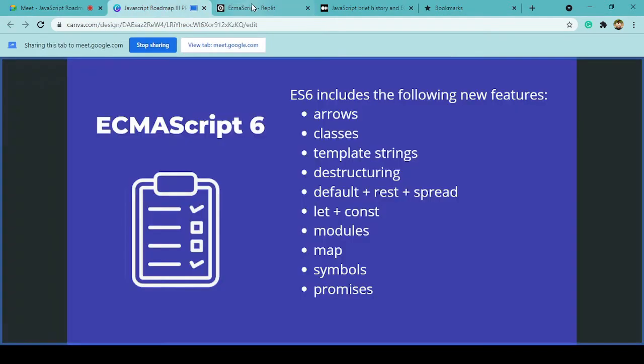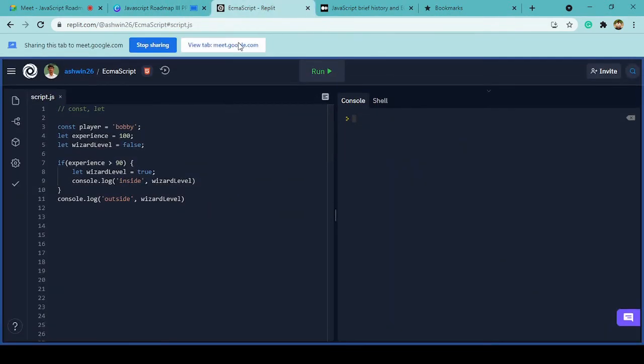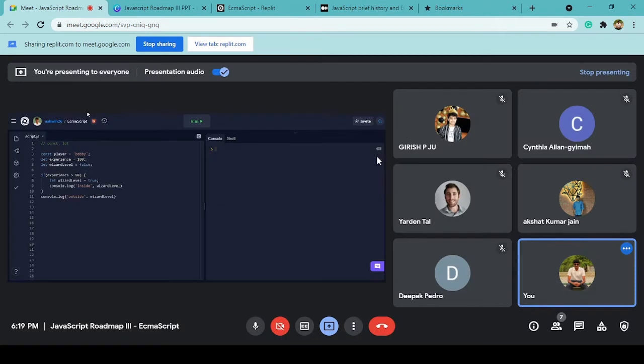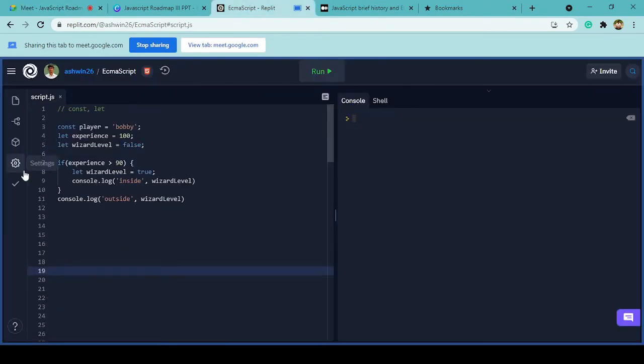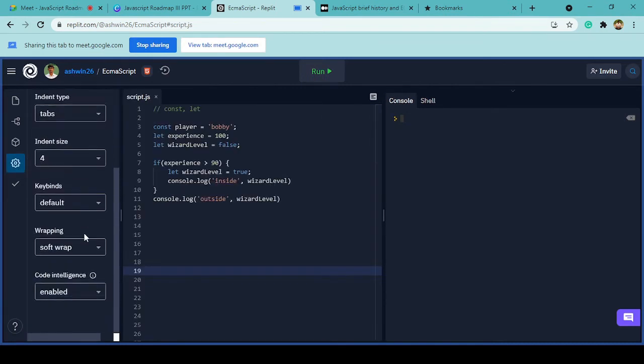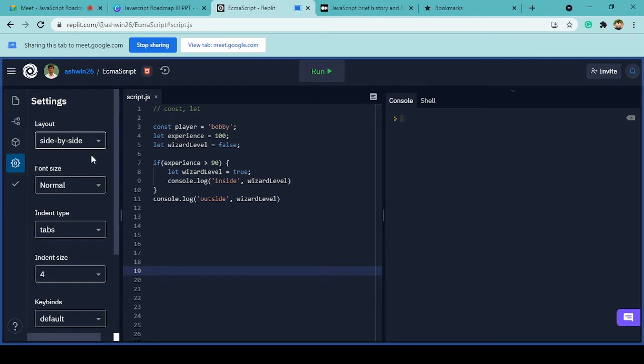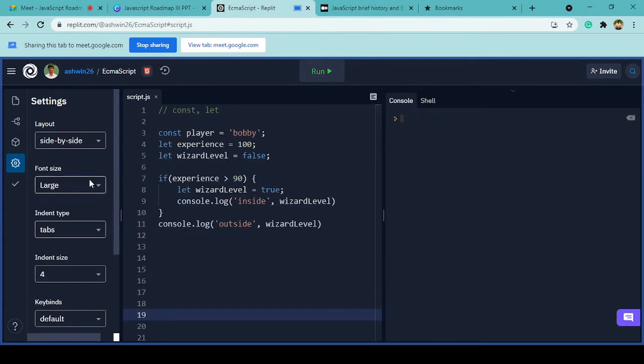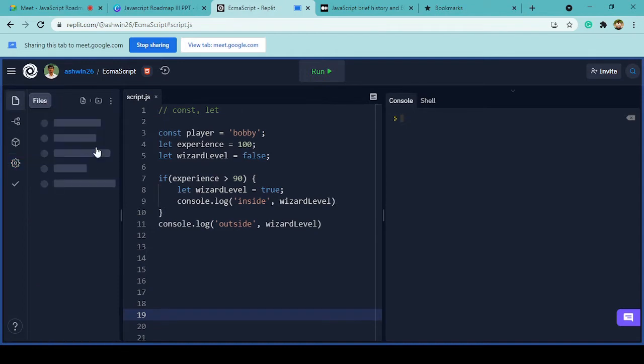Okay, so the first one I'm going to show you is two keywords called const and let. Let me increase the size of the font. Just a second. It's visible. Okay, cool.